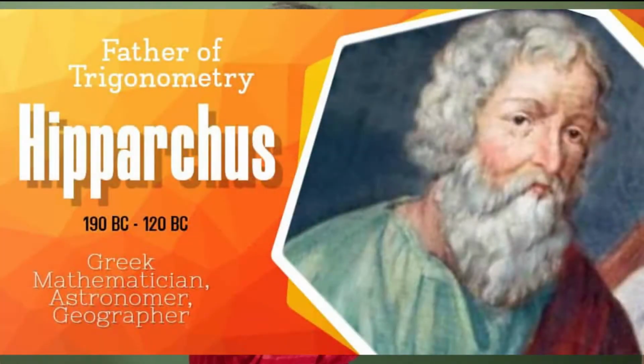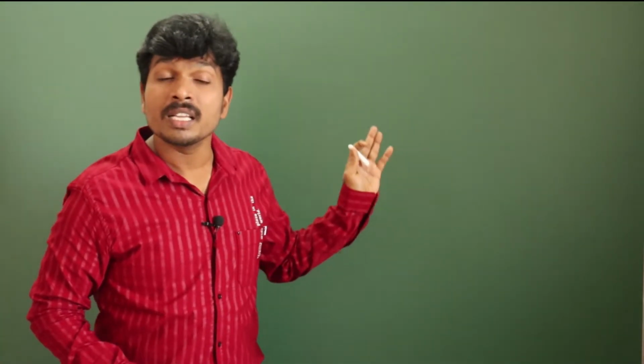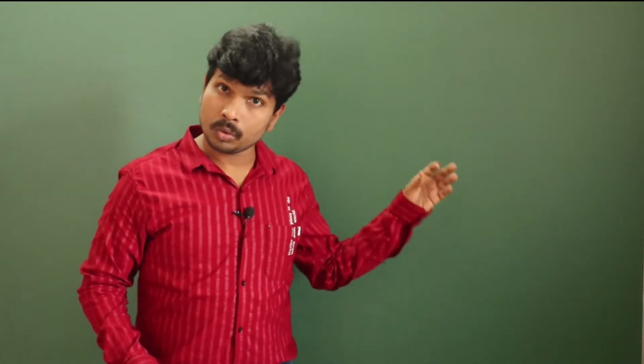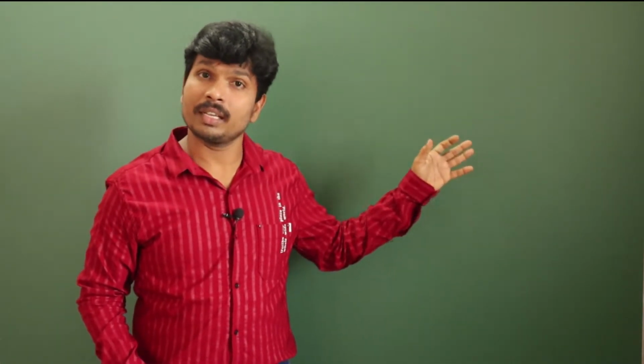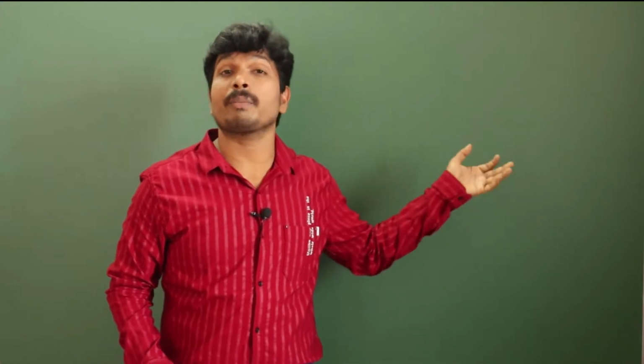The father of trigonometry is Hipparchus. He first found the relation between the sides and angles of a triangle. It is the best chapter we can use. When you know the sides, definitely you can find the angles. If you know the angles, definitely you can find the sides. If two angles and one side are given, then definitely we can find the remaining sides and the remaining angle.